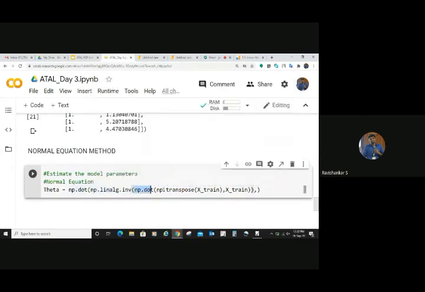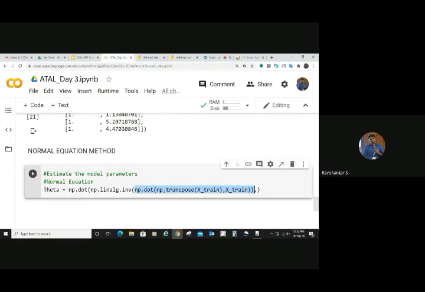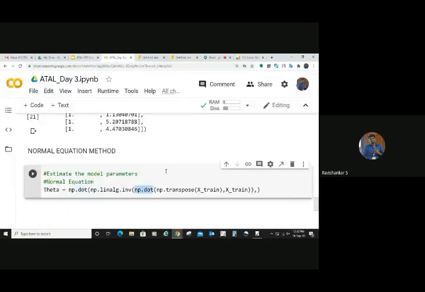Inside that, now the second term, right? Now the second term, you need to find out the dot product of x transpose and x. That's why we put np dot. You can see that np dot here, right? So now you come to the next thing, that is you need to take the transpose of x, right? So that's what you can see, the transpose of x.